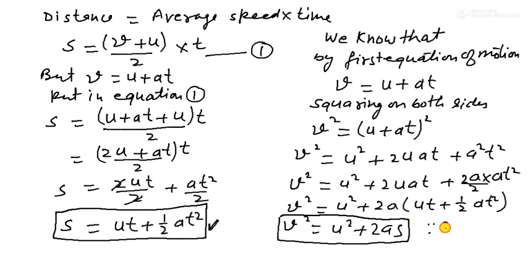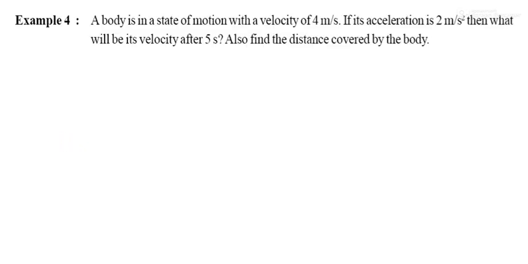As you know, this one is the s. So v square is equal to u square plus twice as, because as you know, s equal to ut plus half of at square. Yes, so it is the third equation of motion.